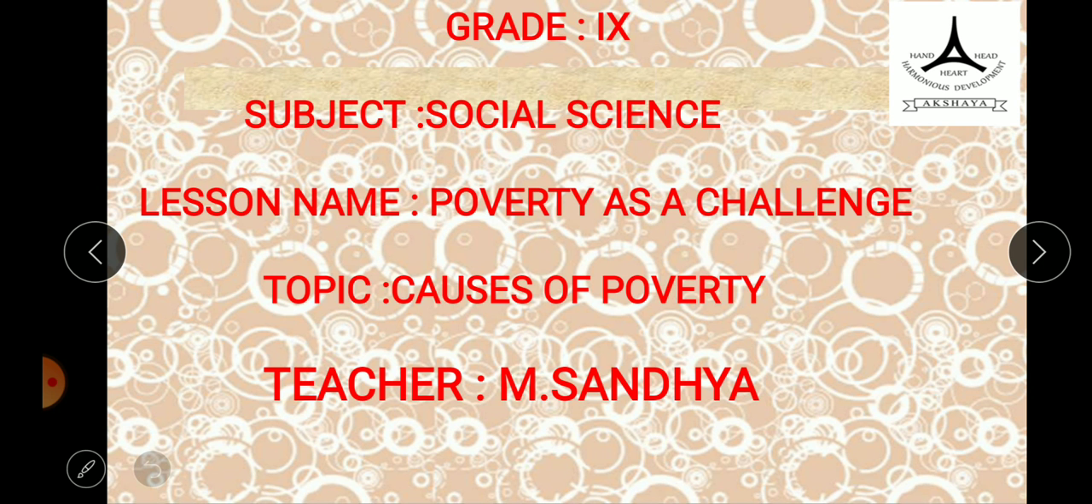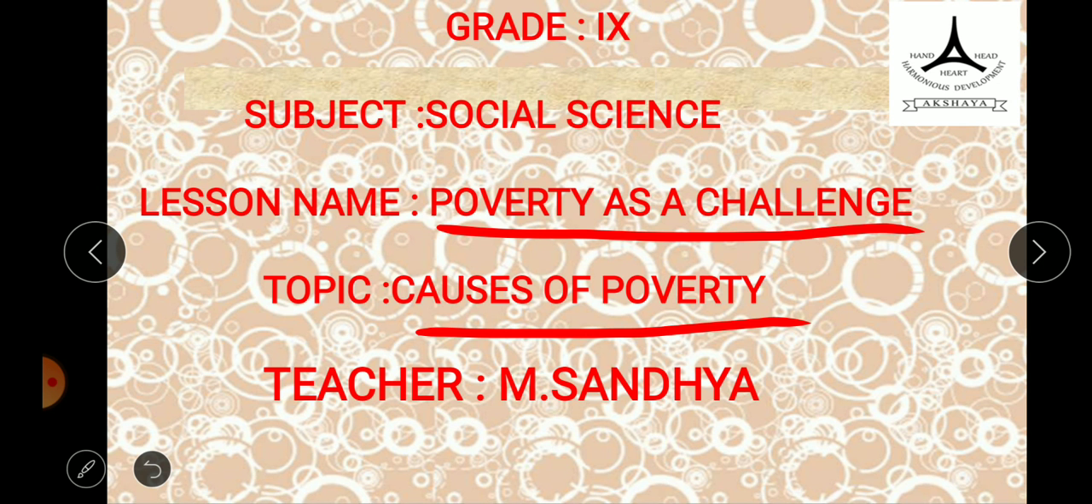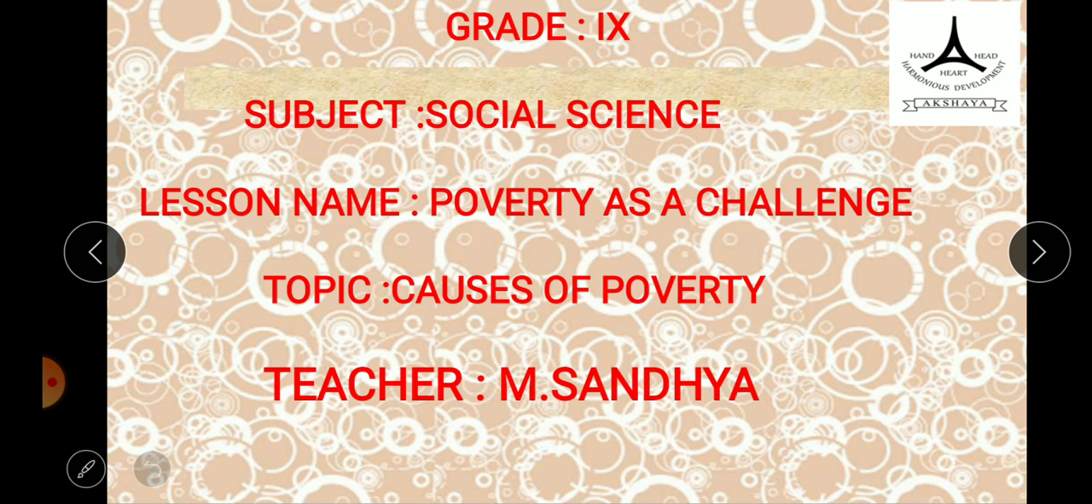We are dealing with the chapter, poverty as a challenge. I hope you all remember the points that we were discussing in the previous class before the half yearly examination, right? Yes. So today we are going to see the causes of poverty, and the measures that are being taken by the Indian government in order to uplift or bring a change in the poverty condition of India. Okay, so come, let us see.